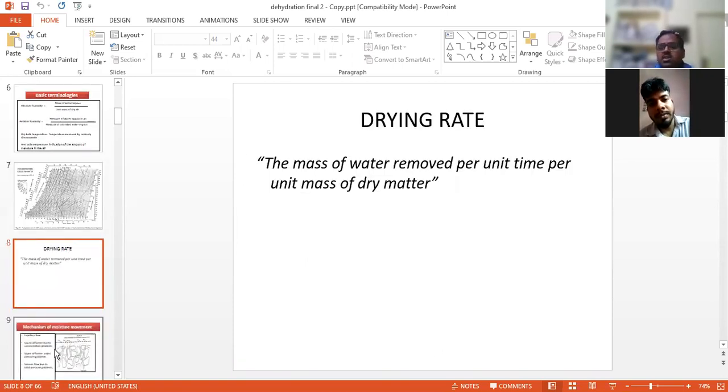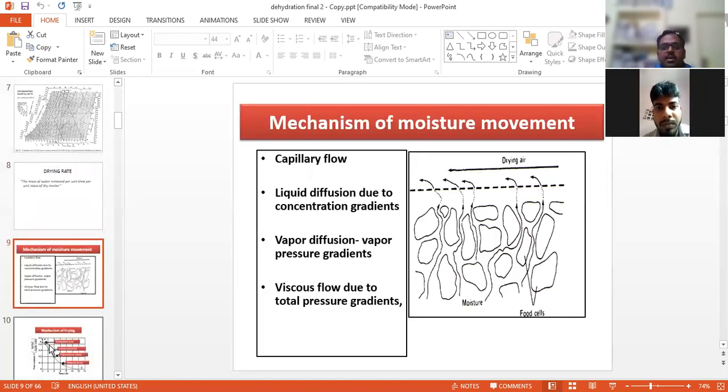So what is drying rate? We already studied in the BTech program what drying rate is. That is the mass of water removed per unit time per unit mass of dry product or dry matter.